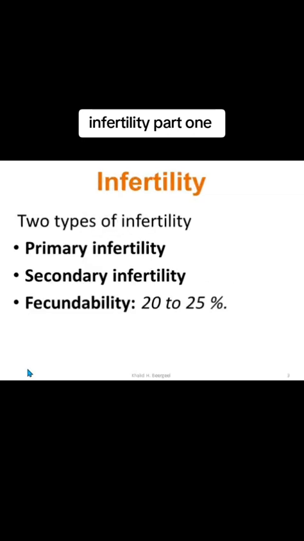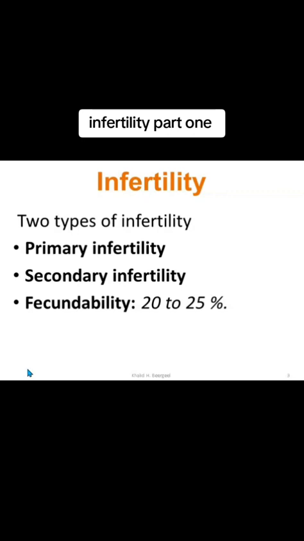We have two types of infertility, primary infertility and secondary. Primary means those patients or couples who have had no conception before. And secondary is those who have had prior conception or prior children, regardless of whether it was an abortion or a live birth, but now have difficulty with conception. Fertility is the chance of getting pregnant in one cycle, which is 20 to 25%, which is